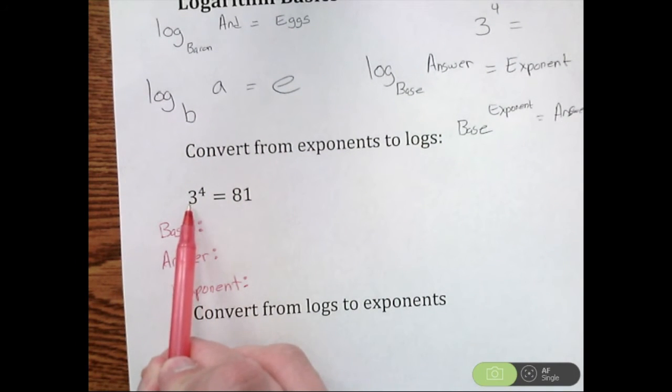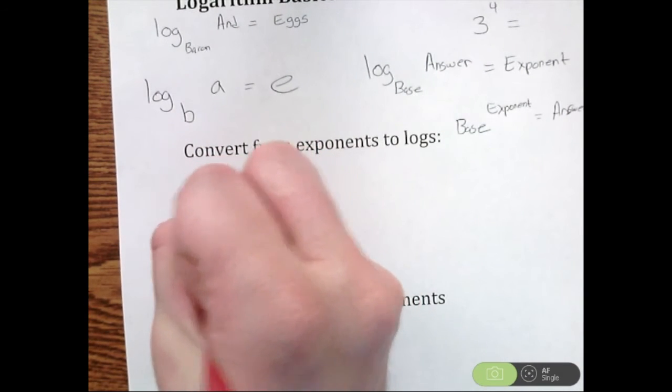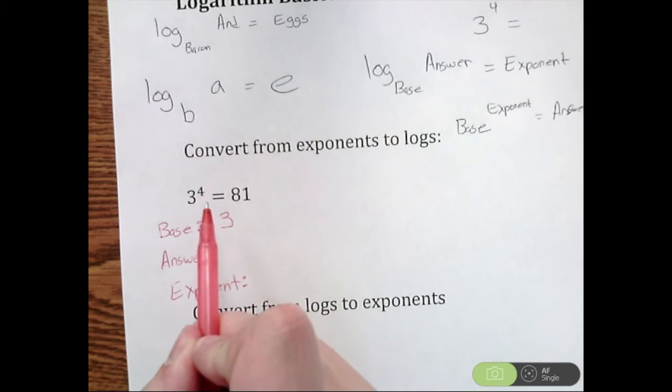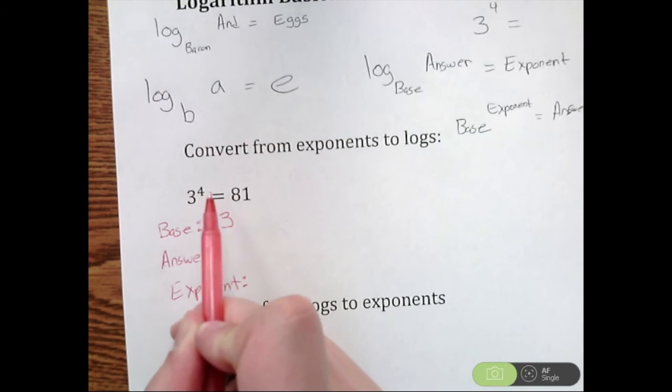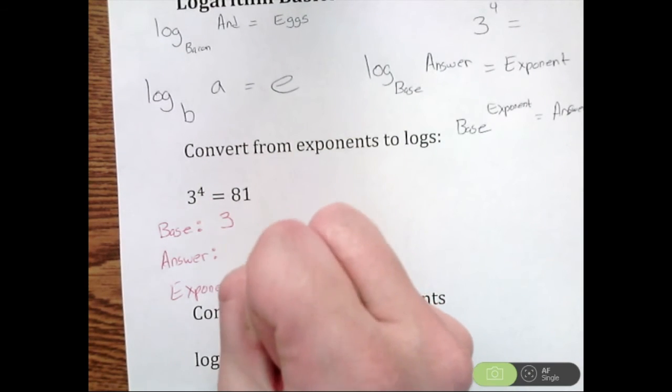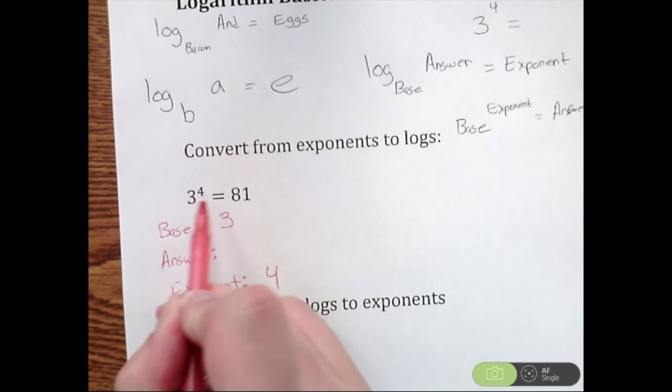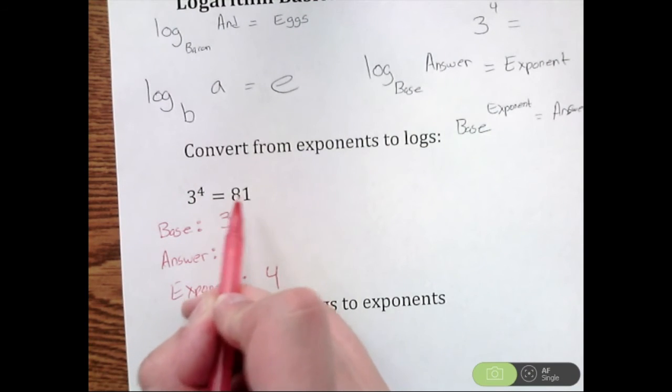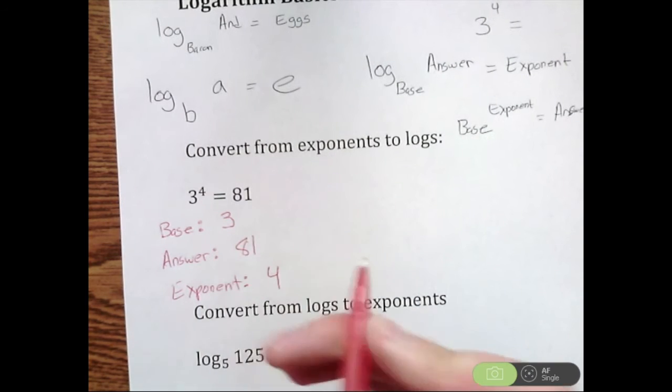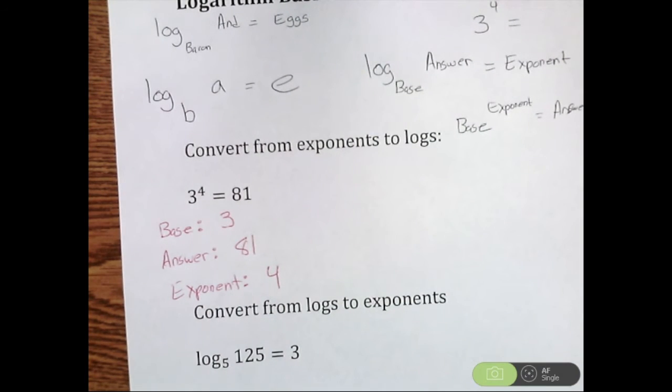So this is 3 raised to the 4th power. The bigger number there is always your base, so my base is 3. Raised to the 4th power, that 4 is an exponent, so my exponent is 4. And if I plug this into a calculator, I get my answer, which is 81. So I have my base, answer, and exponent.